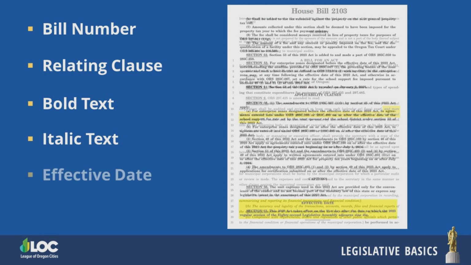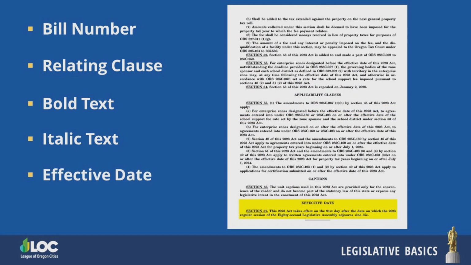Finally, look for the effective dates, which are found on the final page of the bill. If a bill has an emergency clause, it will be effective once it's signed by the governor. And if there's no effective date indicated, then the bill becomes effective on the first day of the year following the current legislative session.